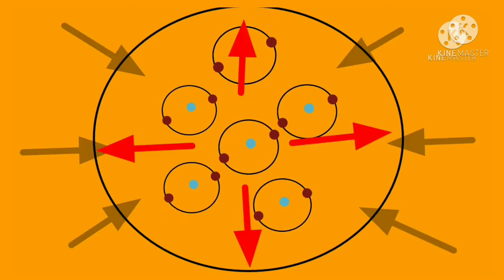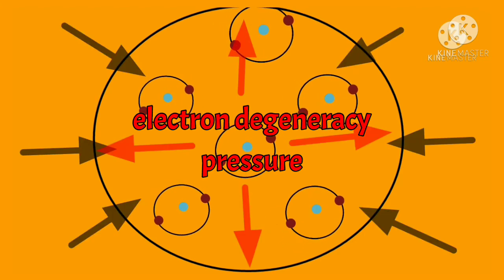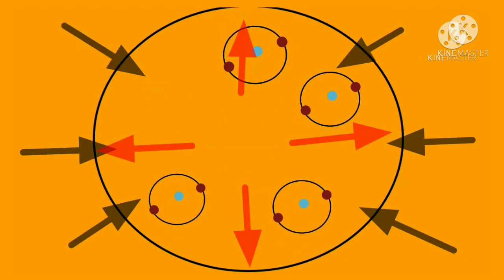This pressure resists electrons coming closer and is known as electron degeneracy pressure. And this pressure is what causes the outward force to counteract the force of gravity. Thus the star stops collapsing. The hydrostatic equilibrium gets restored.